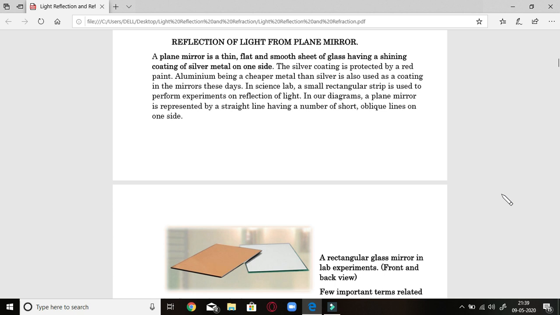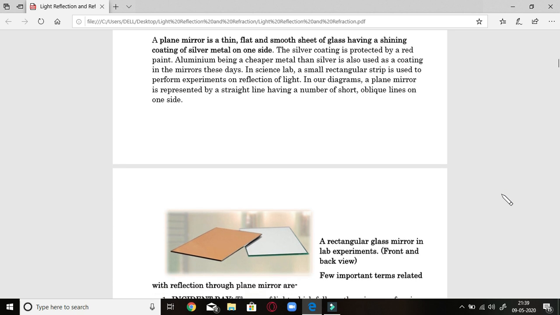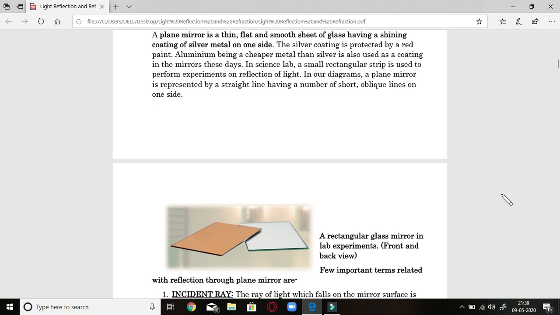Now the next topic is reflection of light from a plane mirror. A plane mirror is a thin, flat, smooth sheet of glass having a shiny coating of silver metal on one side. So if we want to make a plane mirror, we will take a sheet of glass, and behind it will be the coating of silver, and after that a paint will be coated. The silver coating is protected by a red paint.